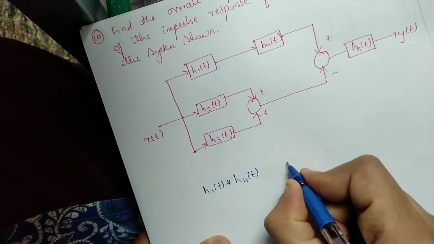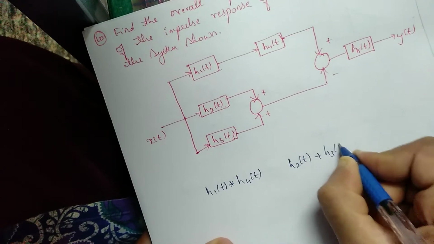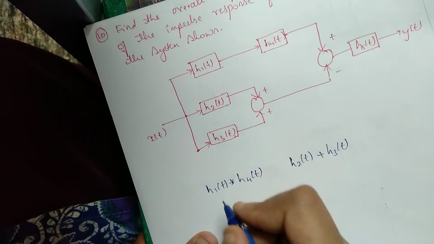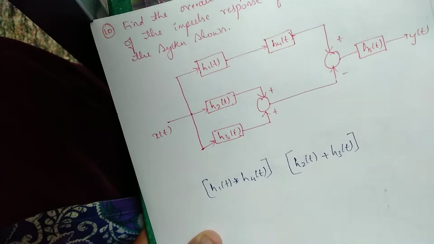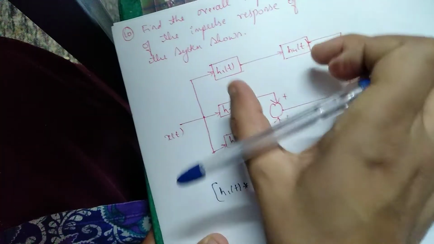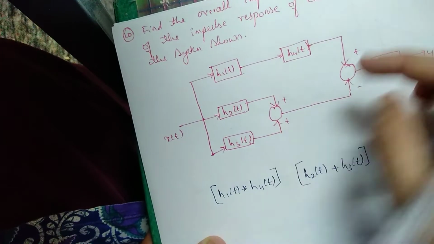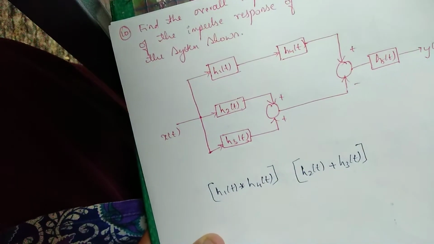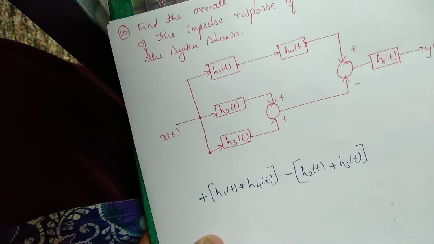So I am taking h2 of t plus h3 of t, right? Now this is one block, this is one block. If we simplify, both blocks are connected in parallel. This is one block, this is one block, both connected in parallel. Plus and minus is there. So for this I am putting plus, for this I am taking minus.